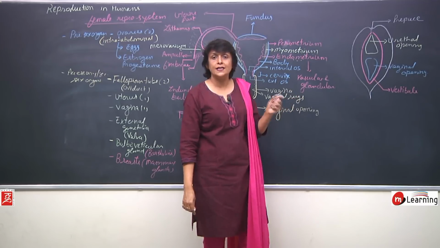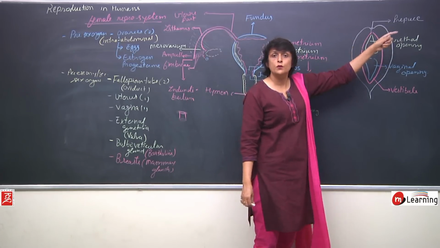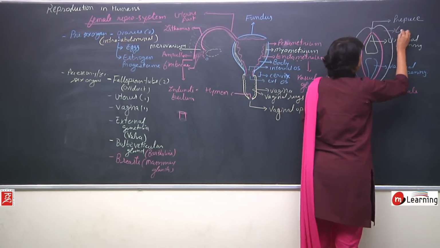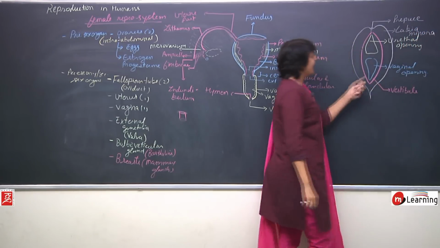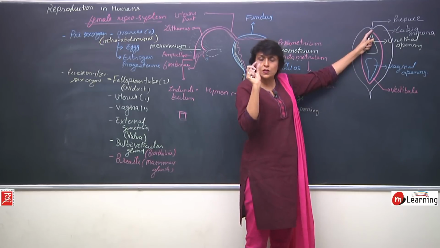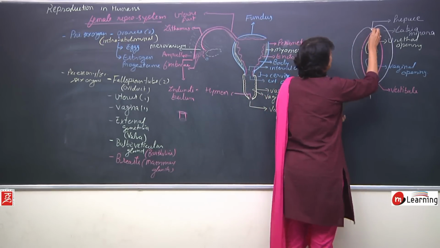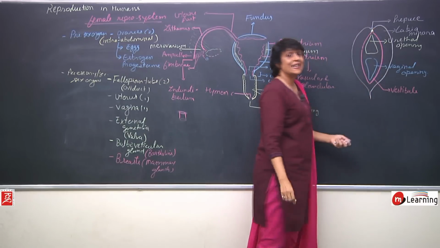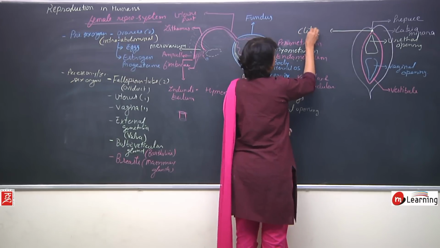The external genitalia, that is penis, its skin at the tip is loose and it is known as prepuce or foreskin. Here also these two folds which are there, these folds are known as labia minora. And at the anterior end where these two folds fuse, there is a loose skin like thing that is known as prepuce. And at the base of this prepuce, there is a pointy structure which is erectile. This structure is known as clitoris.